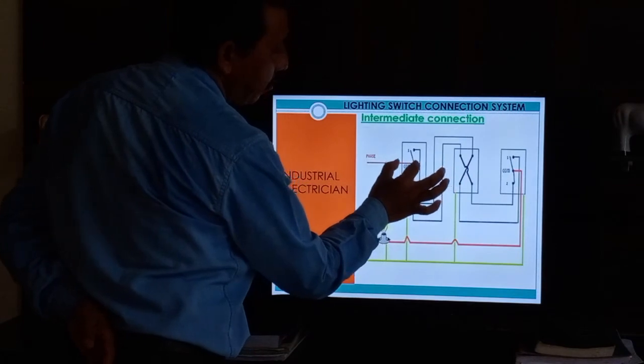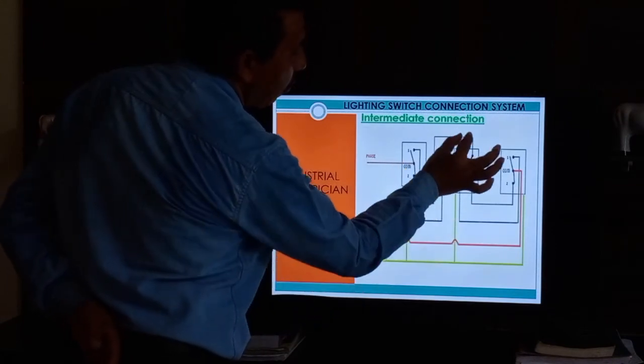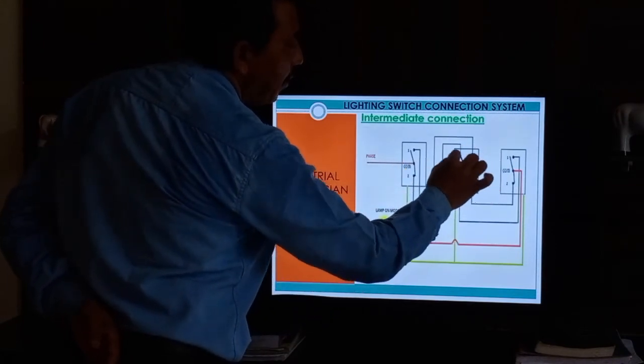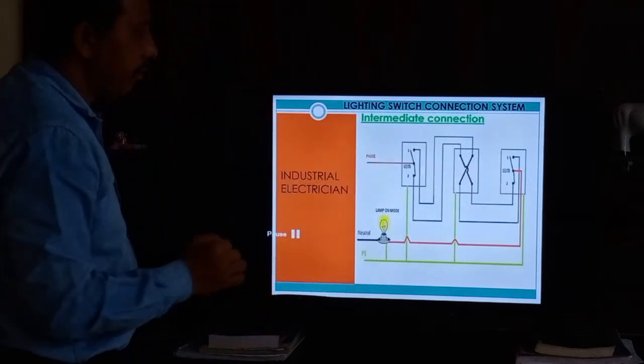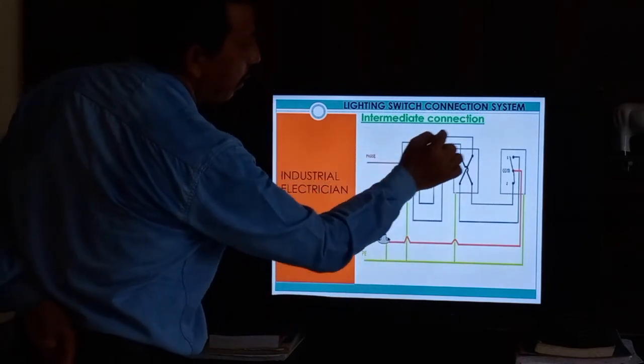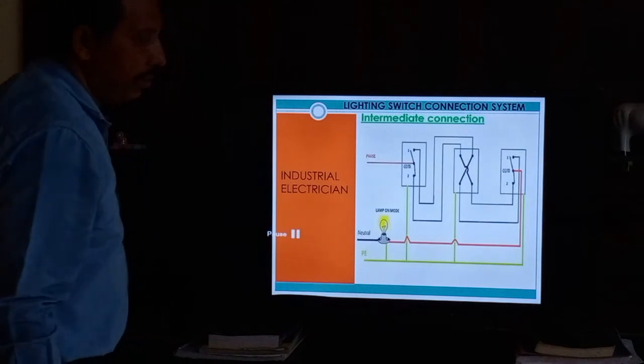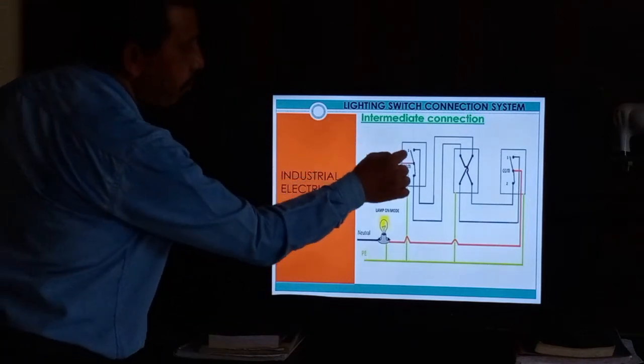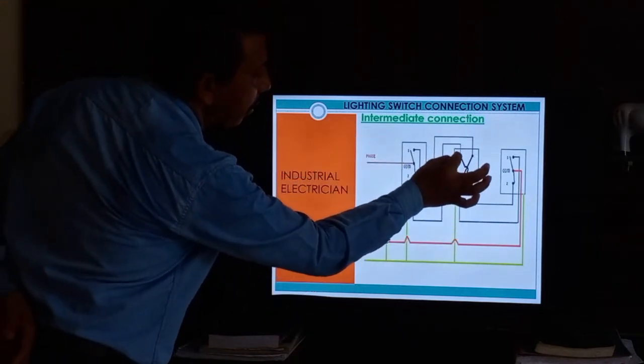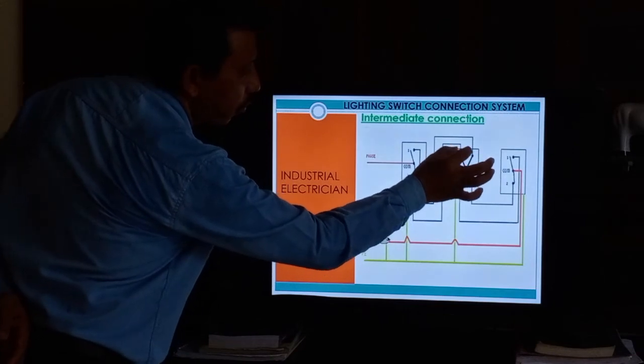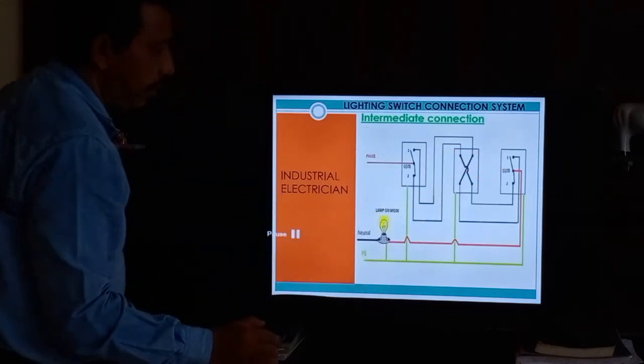Number one two-way switch has 2 wires going to the top of the intermediate switch termination, same like this, this is number 1, this is number 2. So the number 1 to 2 looping wires go to 1 and 2 on the top side of the intermediate.